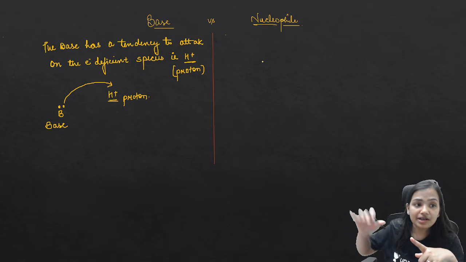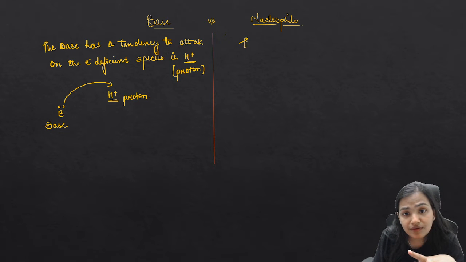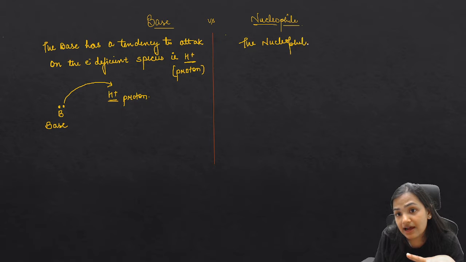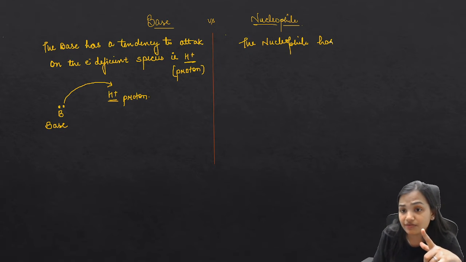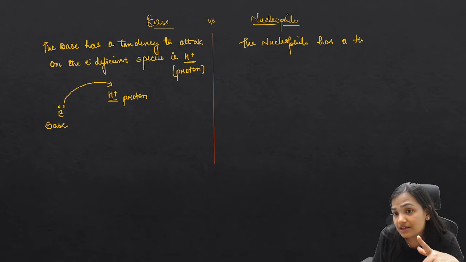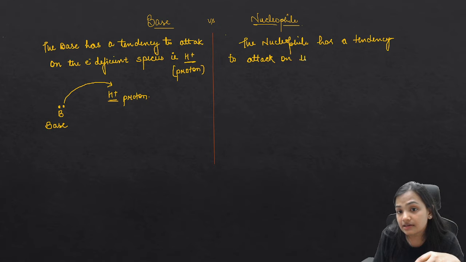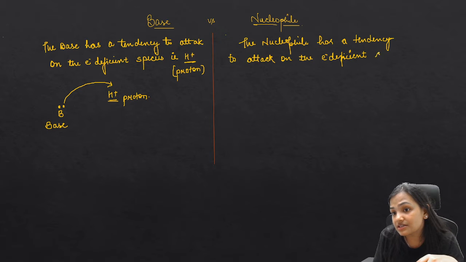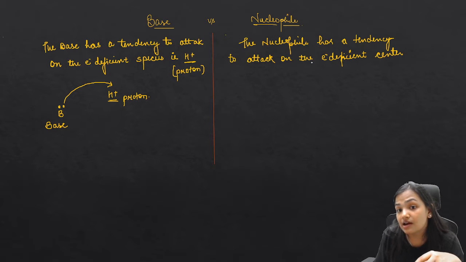Now what do you understand by a nucleophile? The nucleophile has a tendency, please write in the comment section, what is a nucleophile? The nucleophile has a tendency to attack on the electron deficient center.